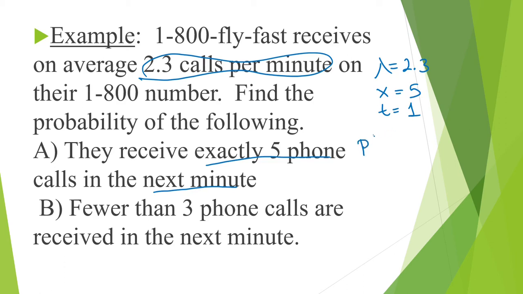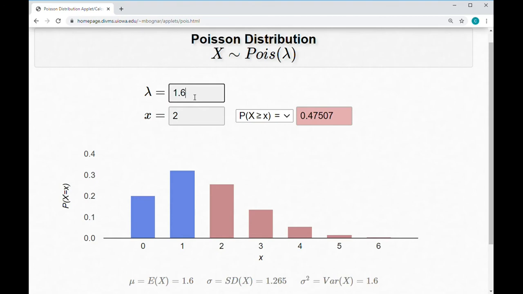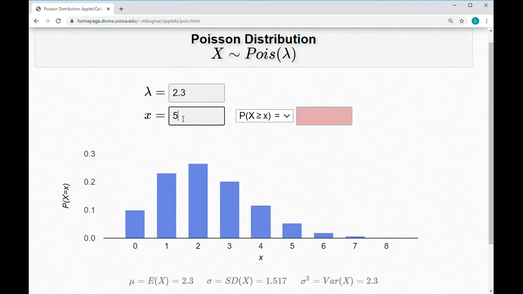And so I want to find p of 5, and for this we'll go to our computer. We'll enter 2.3 for lambda and x equals 5. Let's change this to equals option, and that's our solution, 0.05378.